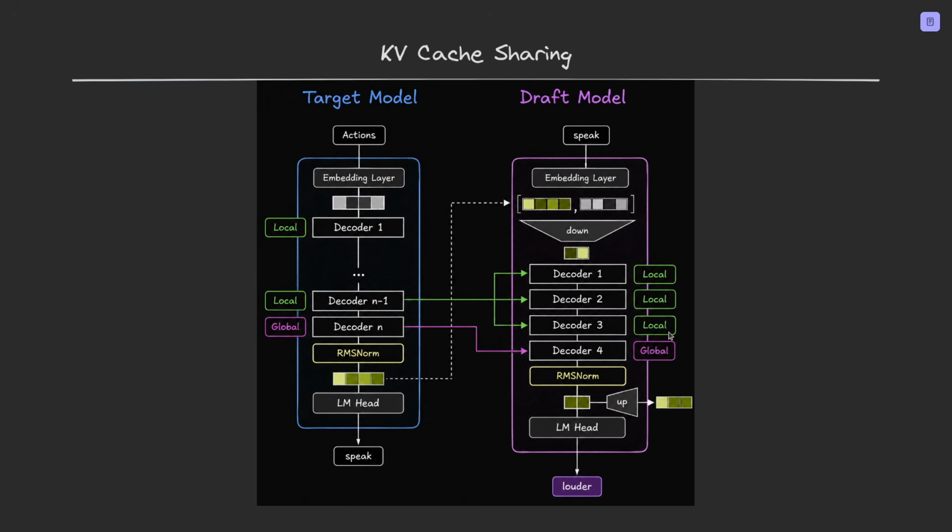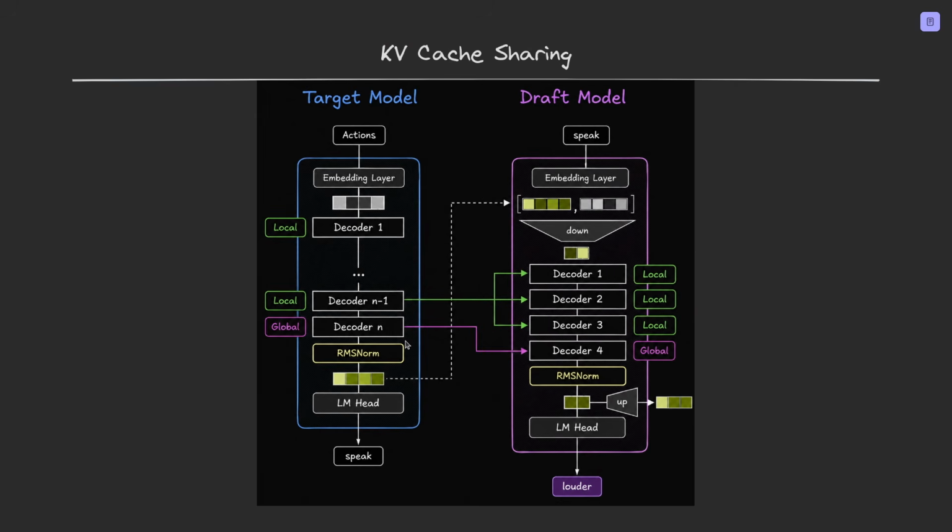Now in classic speculative decoding, the drafter model would need to build its own KV cache from scratch, because we have it separated as two different models. But that means reprocessing the entire prompt, all the past tokens, through the draft model's attention layers, which will take time and memory. So Gemma 4 doesn't do that. For the local attention layers, the draft model simply reuses the target model's most recently computed local KV cache through cross attention directly to the target's cache. And this is visualized here. We have these green arrows that go to local decoders 1, 2, and 3.